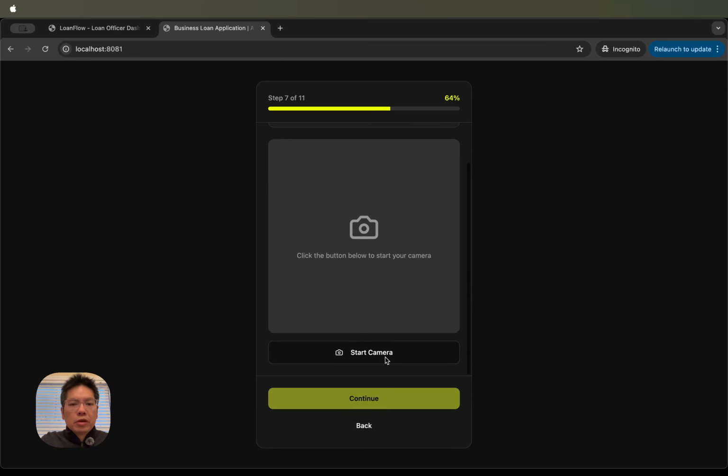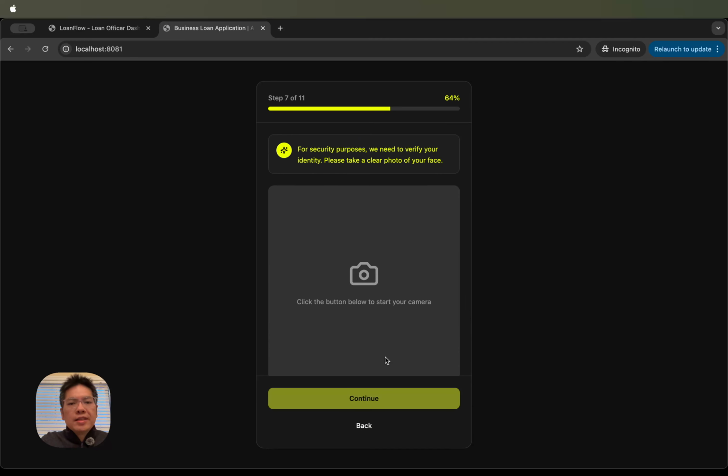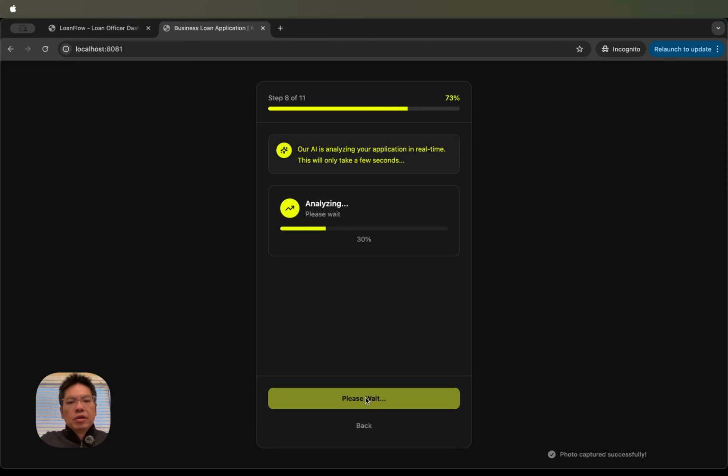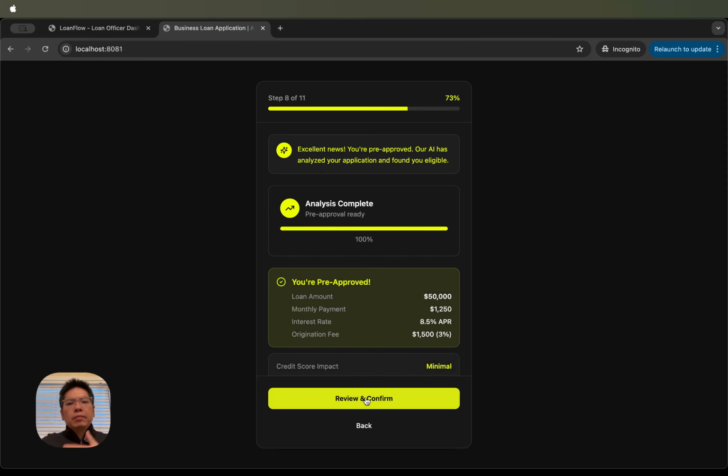And at this point, we're going to begin our KYC process. The borrower can use this to capture their facial images using our app, okay? Assuming everything goes well, we'll capture the image and move forward. And at this time, behind the scenes, our decision engine is crunching all the data we have received so far.